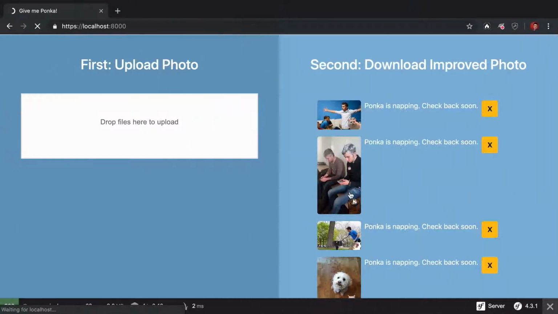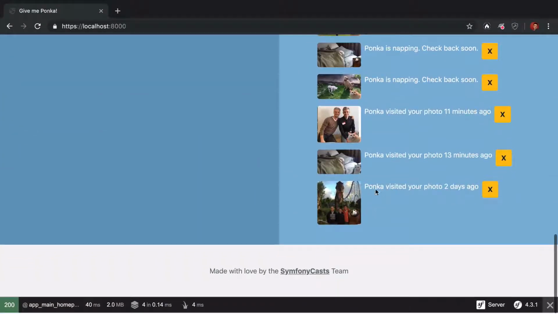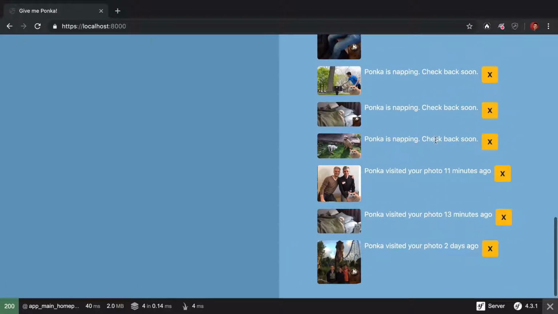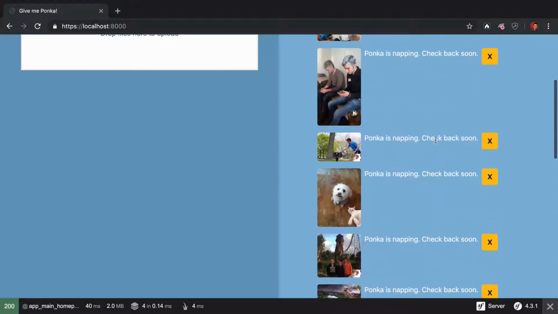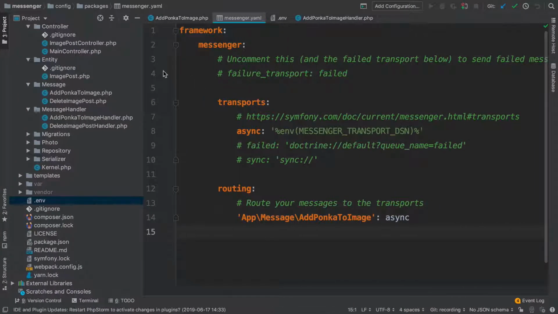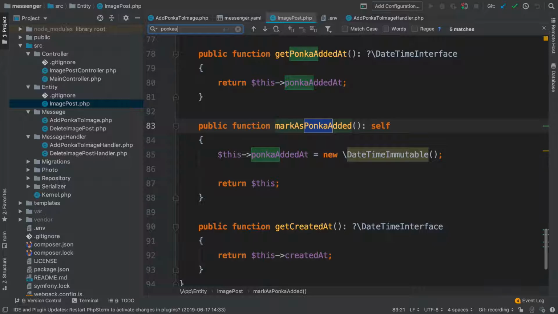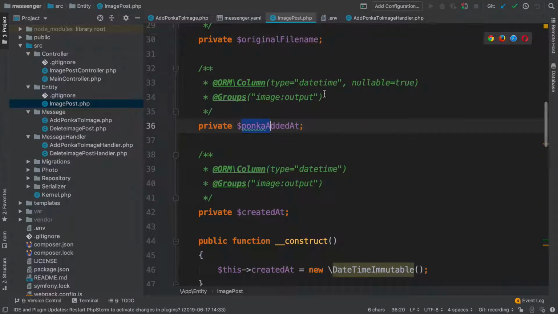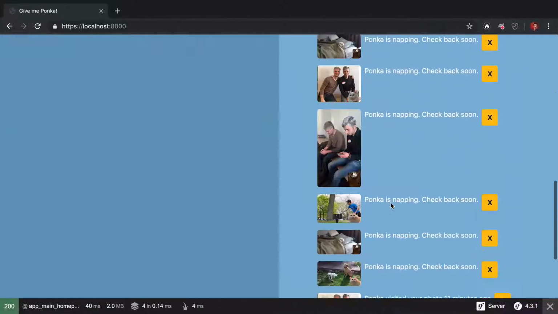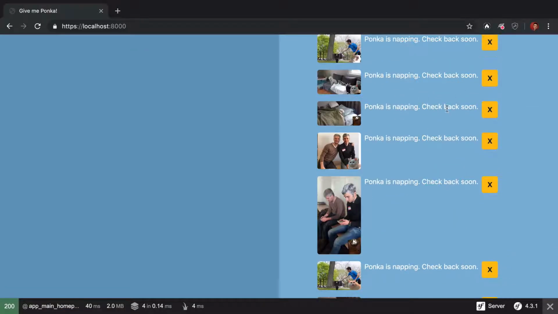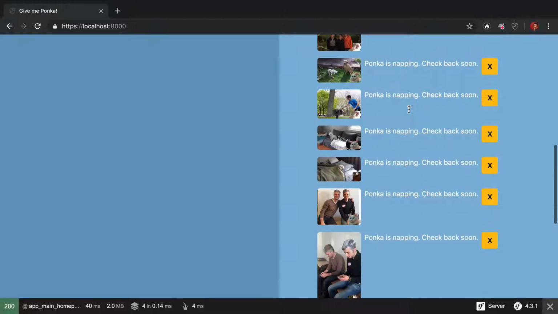Refresh the page. The original photos all say something like, Ponka visited 13 minutes ago, Ponka visited 11 minutes ago. But since we made things asynchronous, these all say, Ponka is napping. Check back soon. Open up the ImagePost entity and find the ponkaAddedAt property. This is a datetime field, which records when Ponka was added to the photo. The message on the front end comes from this value. For the original ones, back when the whole process was synchronous, this field was set successfully. But now, it looks like it isn't.